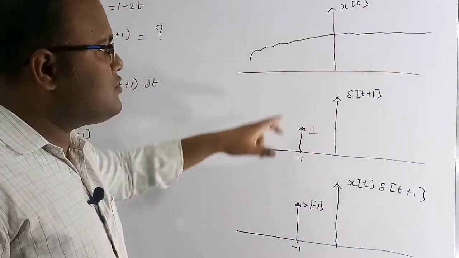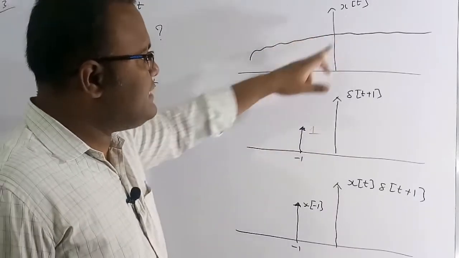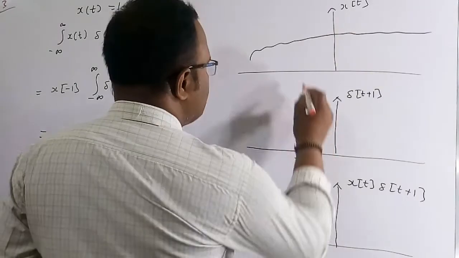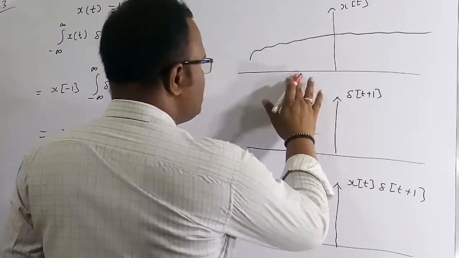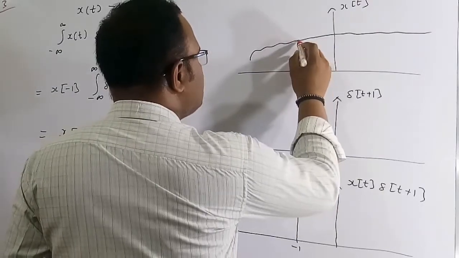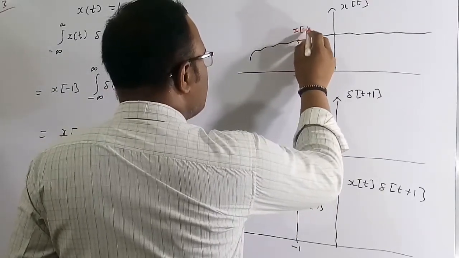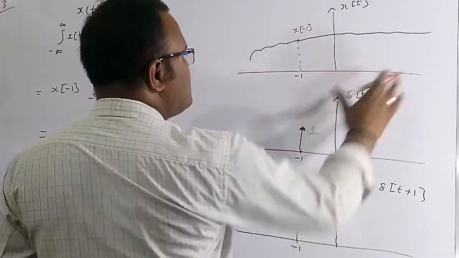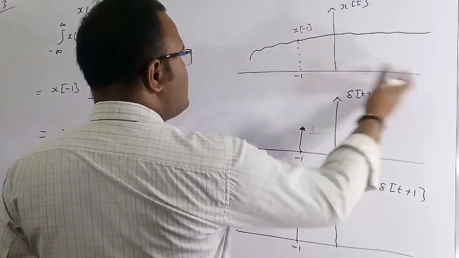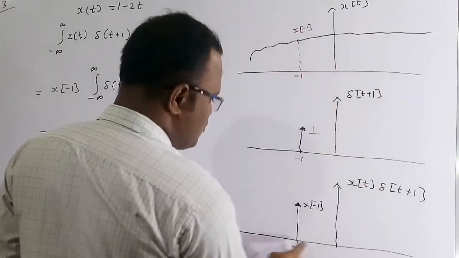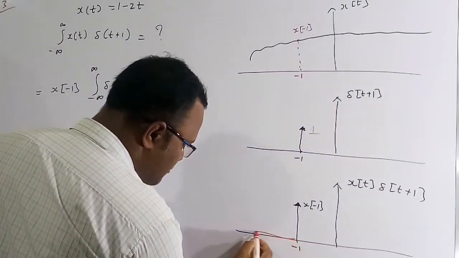So if you multiply these two signals, x of t and delta of t plus 1, only at the t is equal to minus 1 instant is it going to take this value. This value is nothing but x of minus 1. Only this value is going to be taken, and everything else is 0, because delta of t is not going to exist anywhere except at minus 1. So all the other values will be 0.